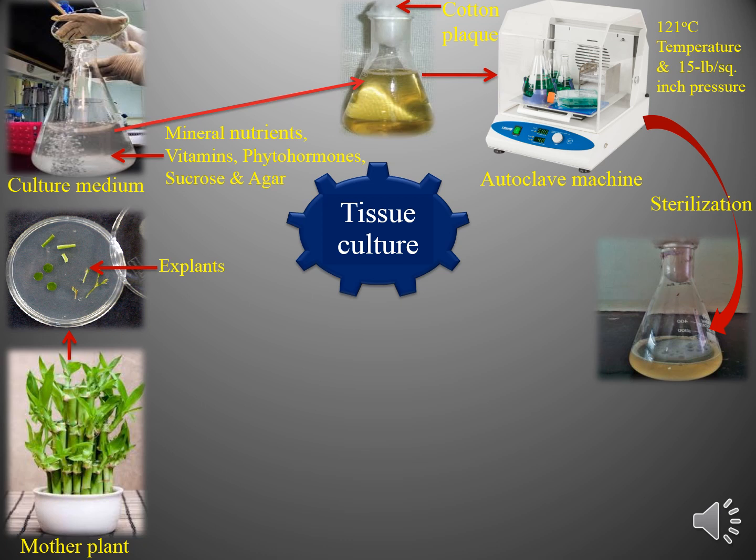After that, culture medium is to be kept at room temperature. Now we will keep the explants, that means the tissue, into the culture medium.